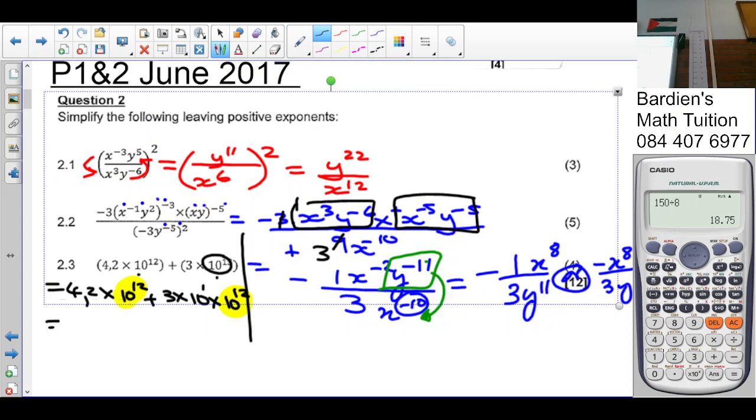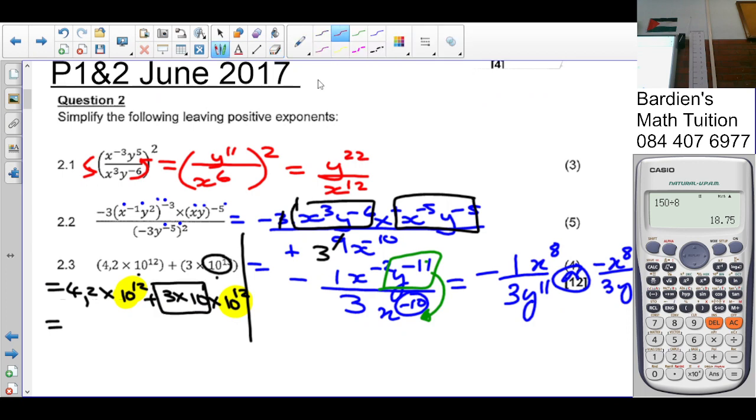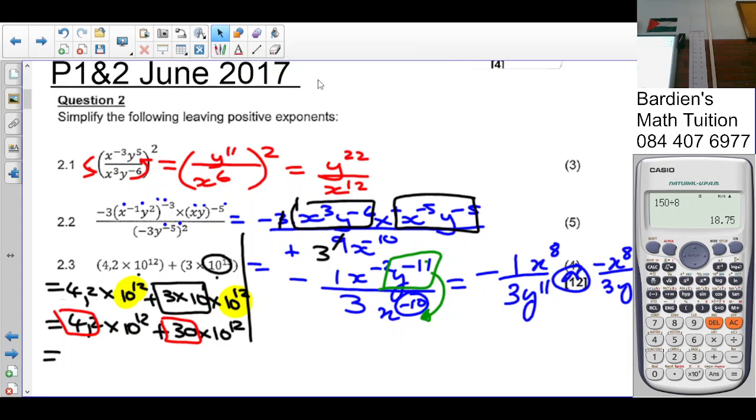Now, 3 times 10, what is 3 times 10? 30. So it's 4,2 times 10 to the 12 plus 30 times 10 to the 12. Now I can add these numbers. Why? Because it's as if the variable is the same, but here the product is the same. 10 to the same exponent. Okay?